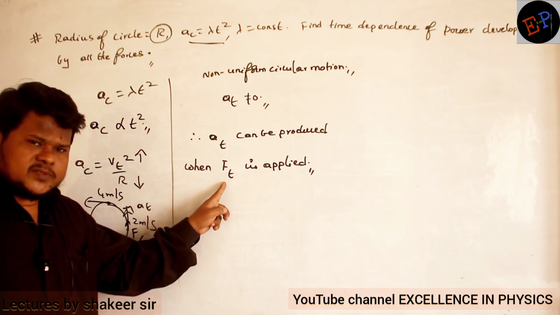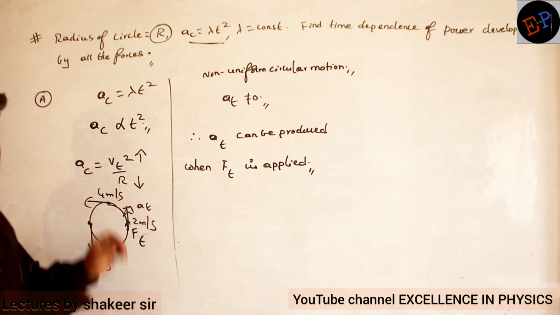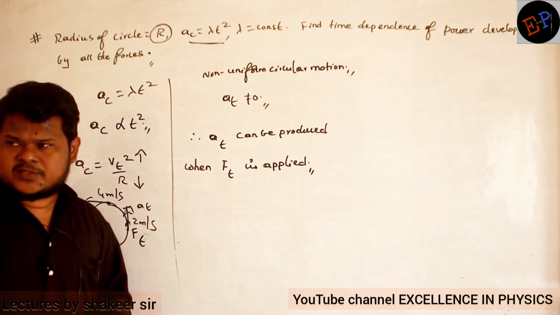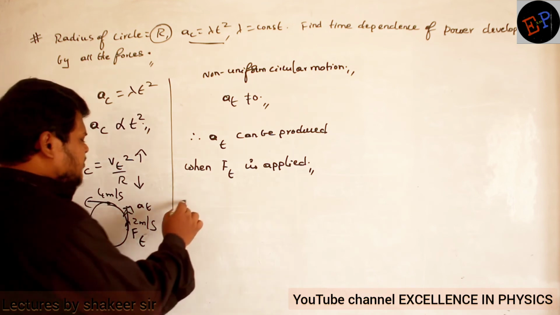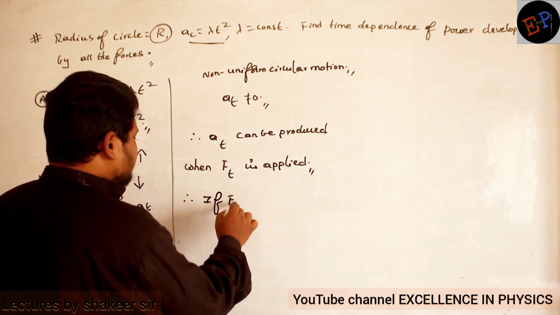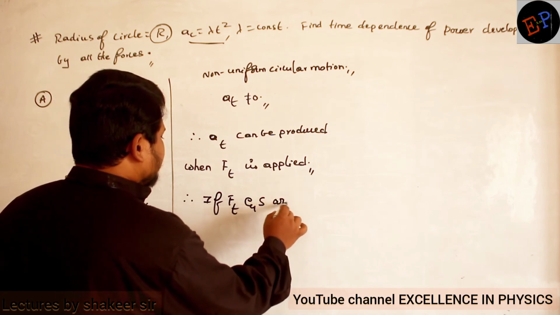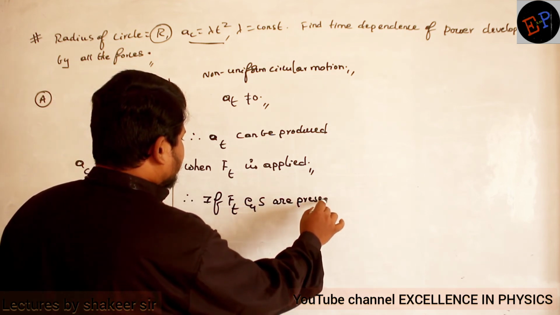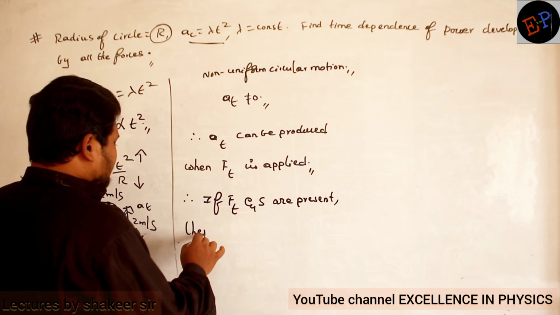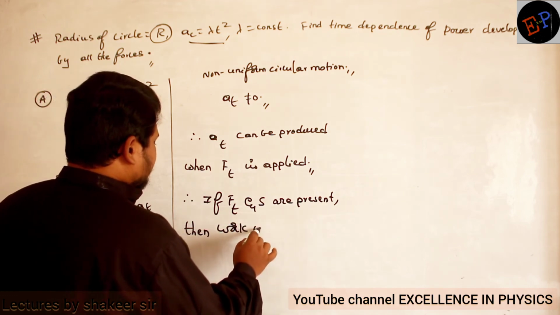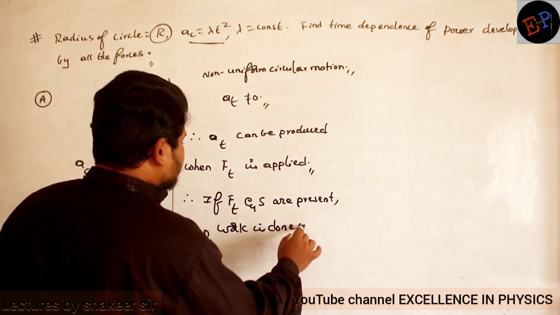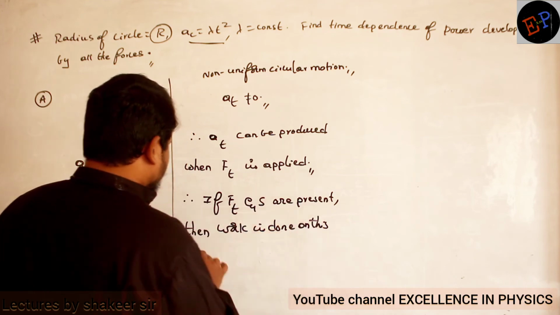We are applying force, and with the help of force the body is displacing also, no? It means work is done. If tangential force and displacement are present, then work is done on this particle.